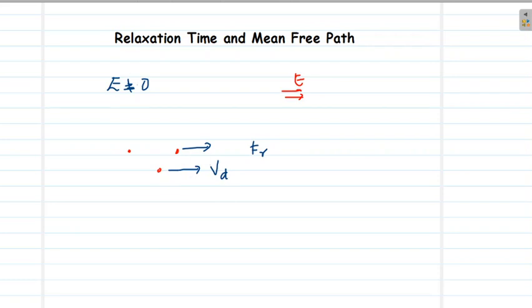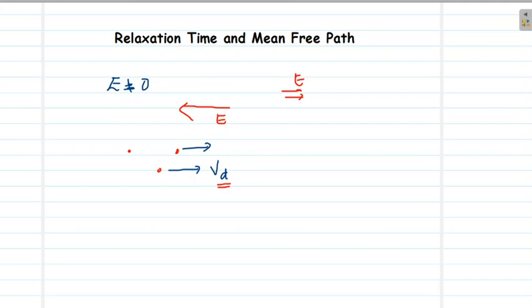So in a stable state, when an electric field is applied, the electron will be moving with a drift velocity Vd along the opposite direction of applied electric field. If this is the electric field direction, then the electrons will be drifting in the opposite direction with a constant velocity, drift velocity, as long as the electric field is constant.